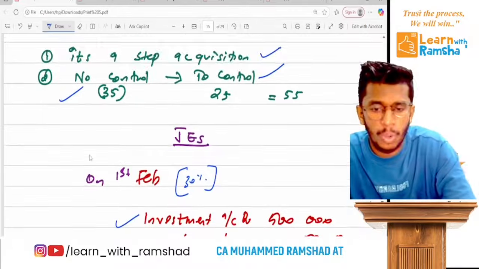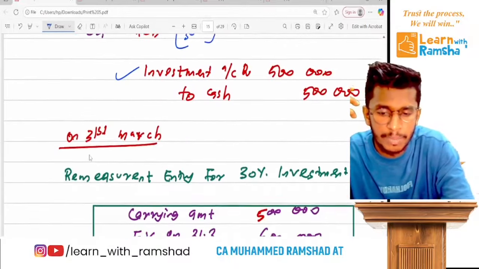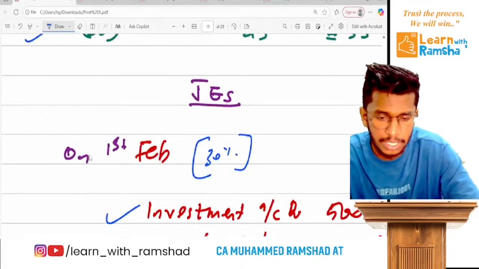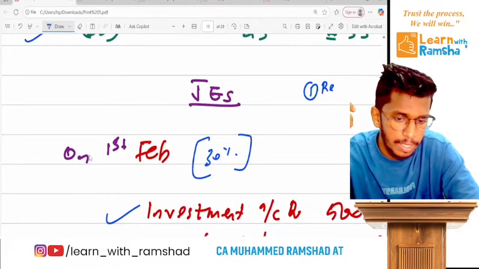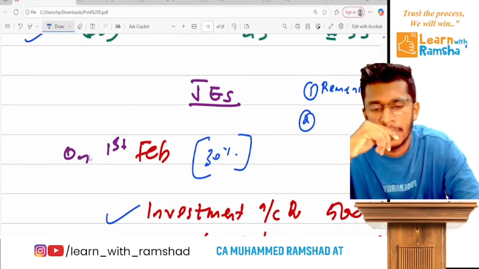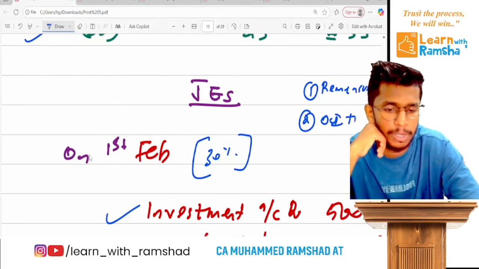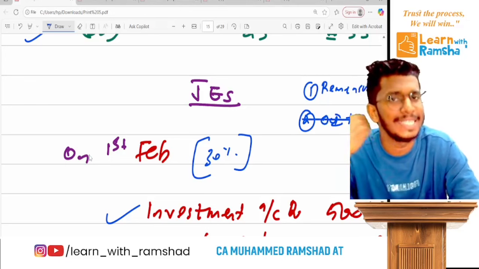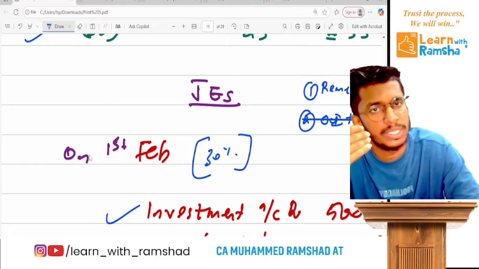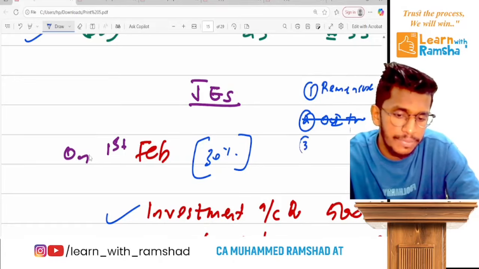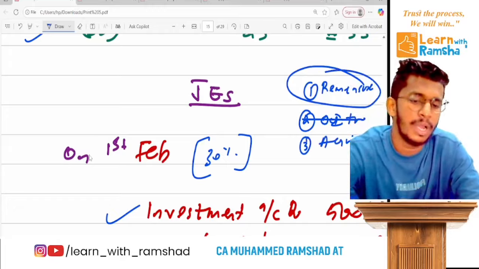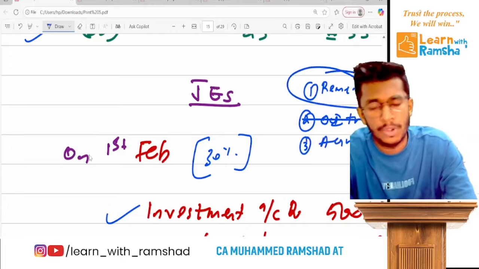Now on 31st March, remember, whenever there is a jump from associate to complete consolidation, we pass 3 entries. One is the remeasurement entry. The other one is the OCI transfer. But if there is no OCI balance, we are not writing this entry, because there is no OCI balance which was added with the old investment. But then we write the acquisition entry. Clear?